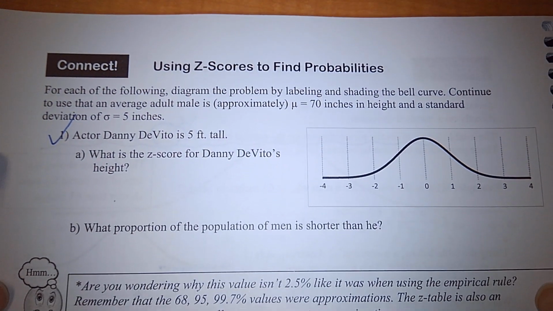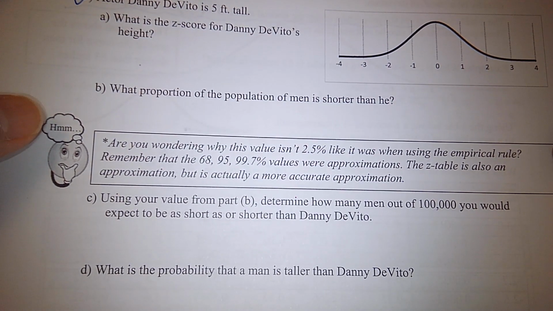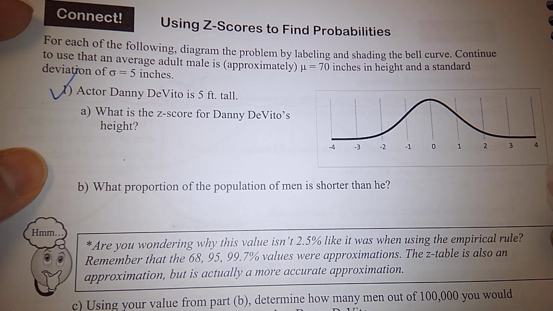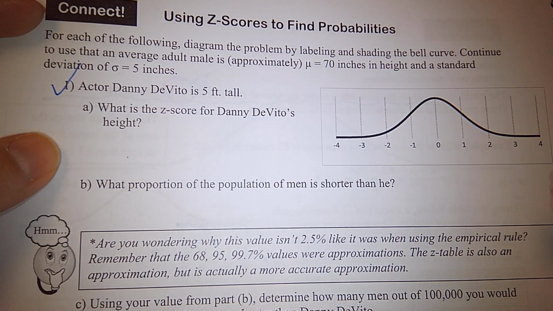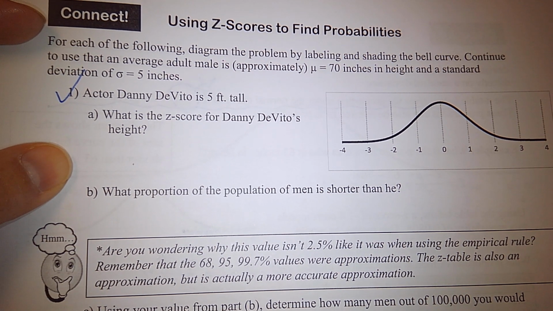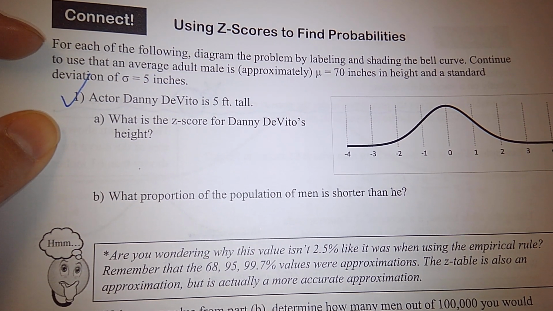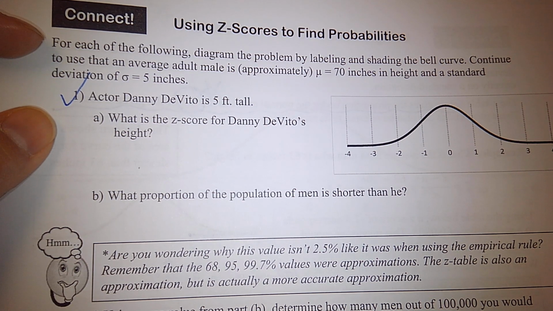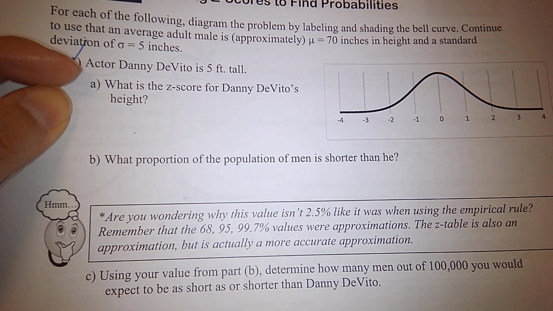Question 1 is the Danny question. There are 4 sub-questions. I'm going to ask a volunteer to read all of the questions for us. Whose turn? Stephanie? Yeah. Danny DeVito is 5 feet tall. What is the z-score for Danny DeVito's height?